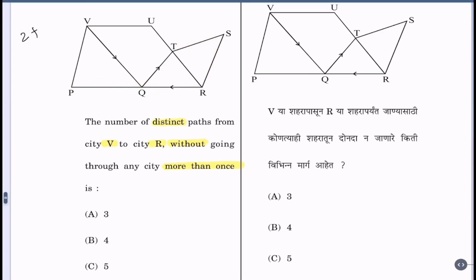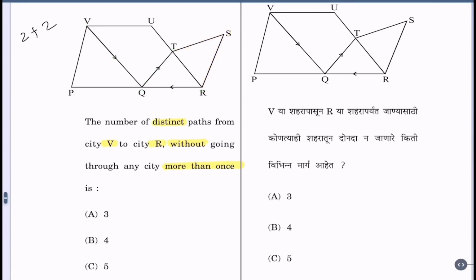Now third road I mean, second option is directly from V to Q, T, S, R. First option. Alternative to go, V, Q, T, R. So number of ways 2.